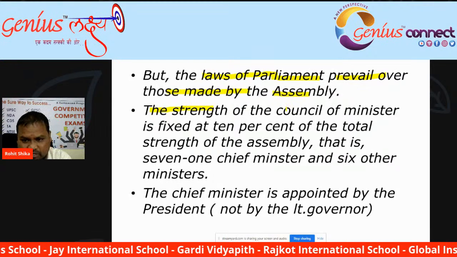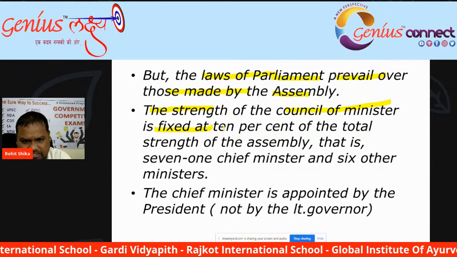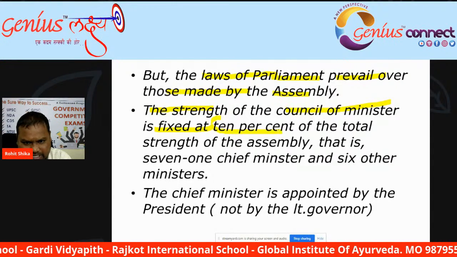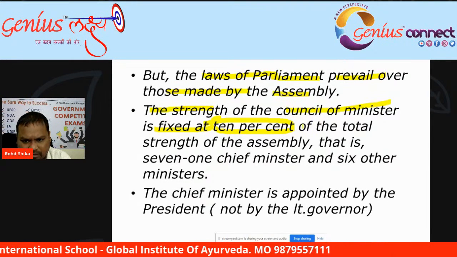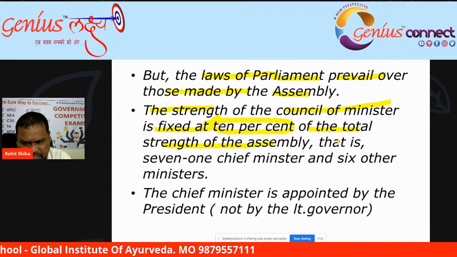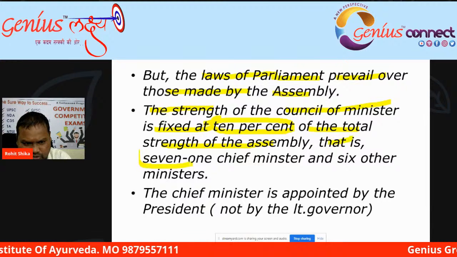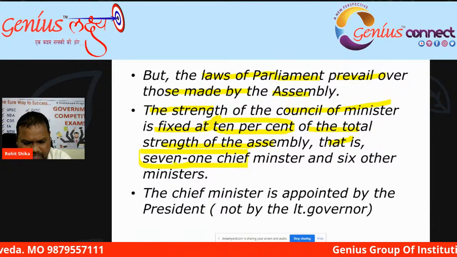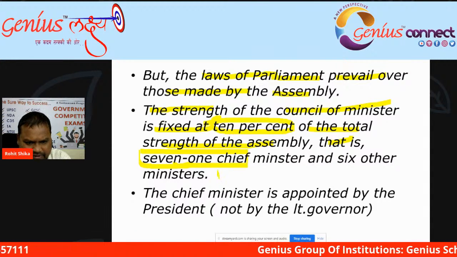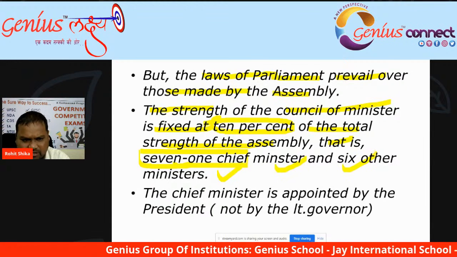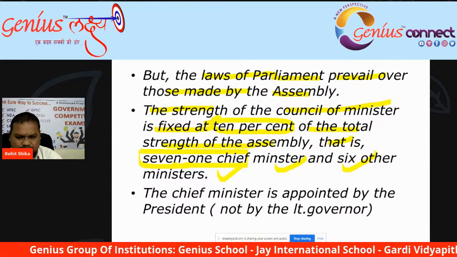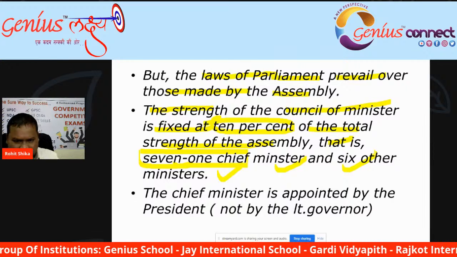The strength of the Council of Ministers is also fixed. As we know, it is 10% of the total strength of the assembly, that is 7, because the total strength of the assembly is 70. So 7 including the Chief Minister means 6 Council of Ministers and 1 Chief Minister.